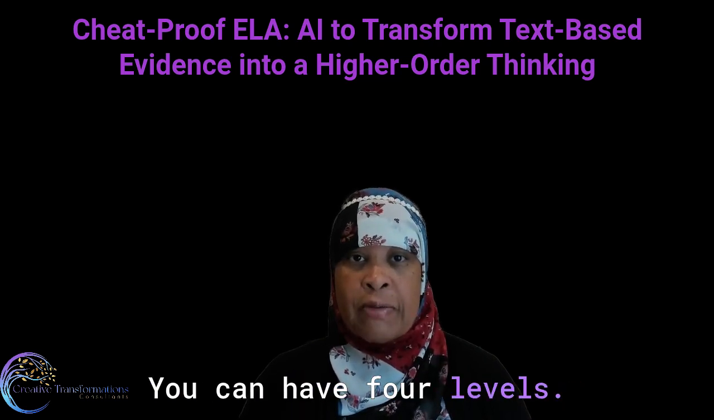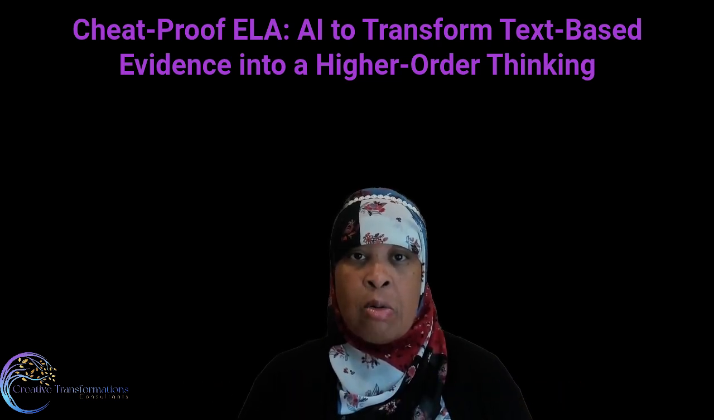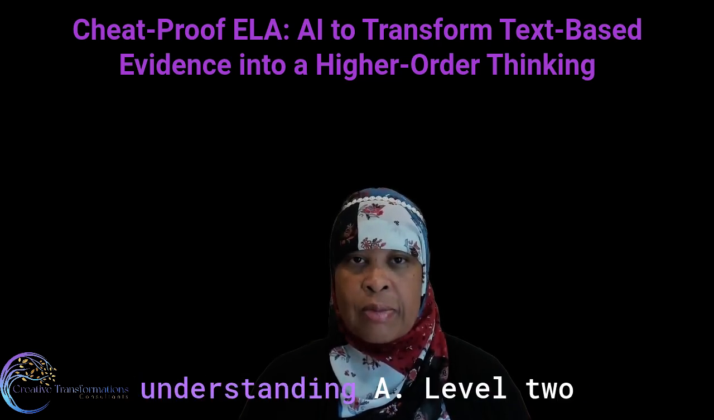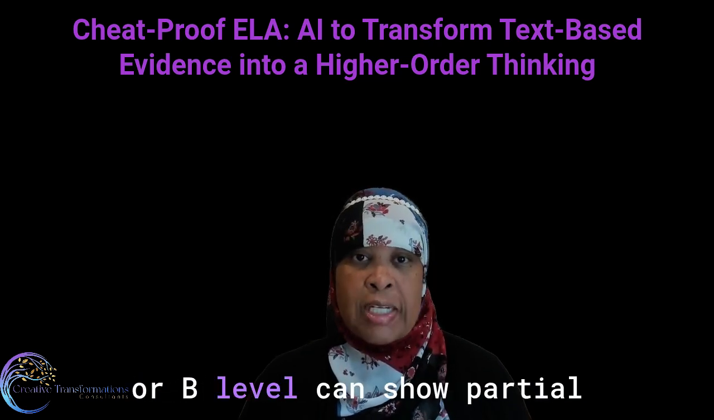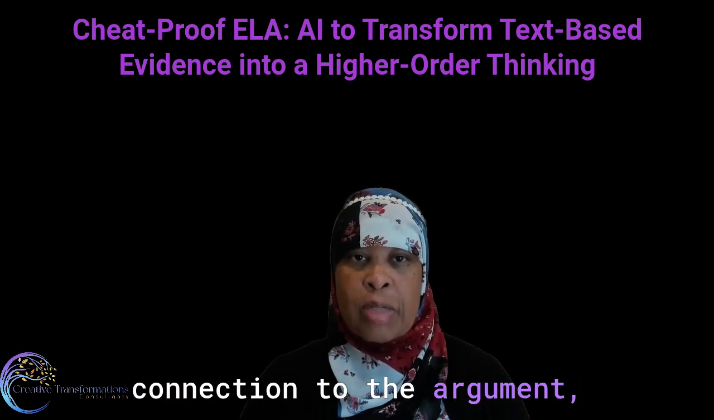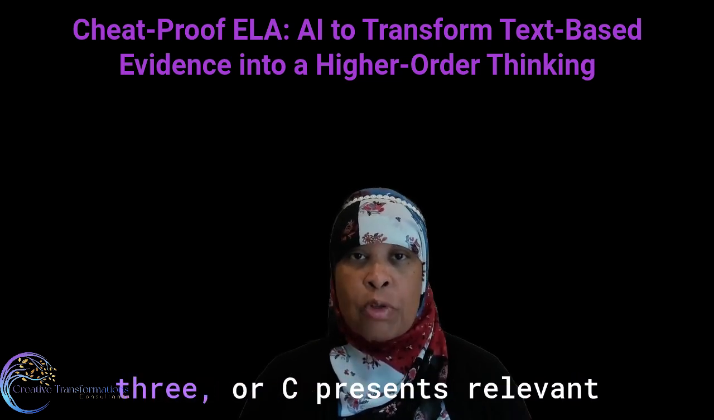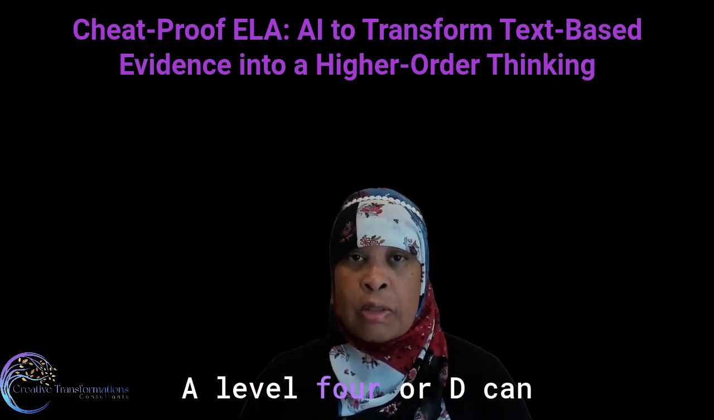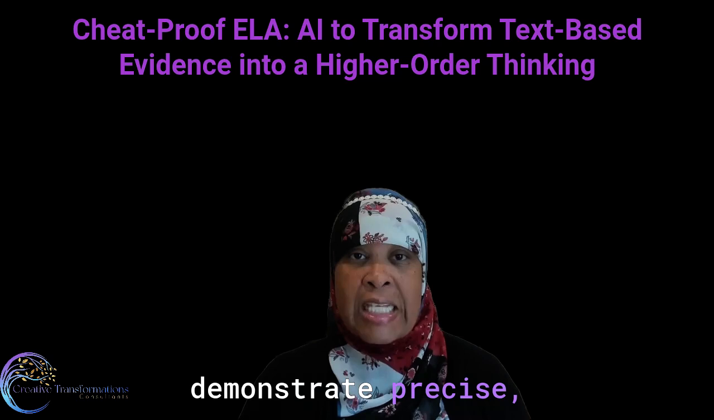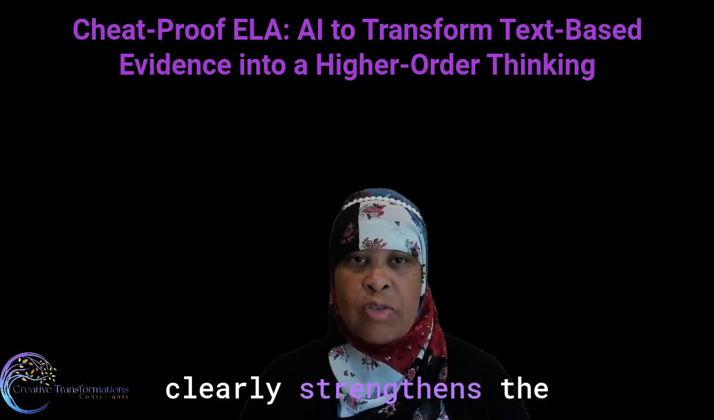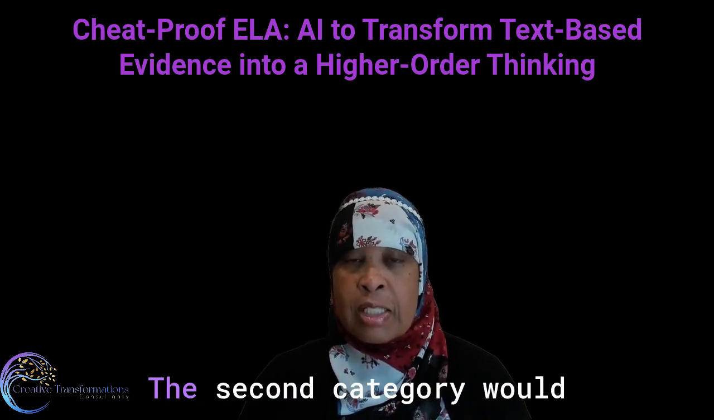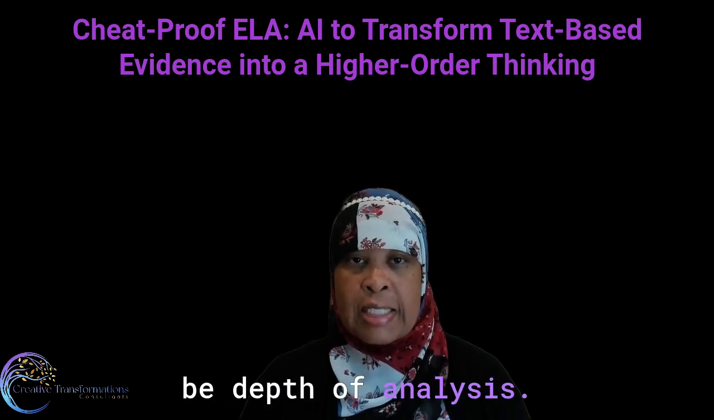We can have 4 levels. A level 1 or A may be evidence that's off topic, irrelevant, or copied without understanding. A level 2 or B can show partial connection to the argument but lacks depth. A level 3 or C presents relevant and solid evidence that supports the argument well. A level 4 or D can demonstrate precise, powerful evidence that clearly strengthens the argument and reflects a deep understanding of the text. The second category would be depth of analysis.